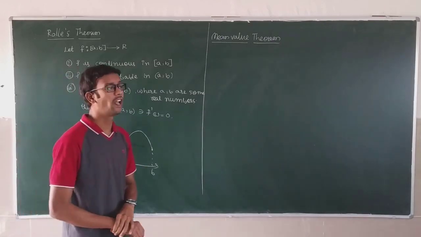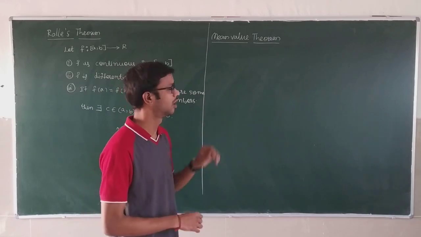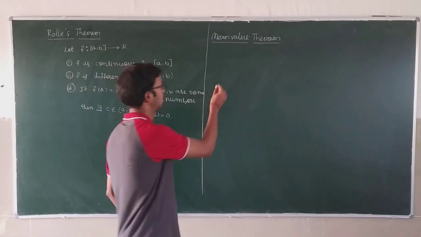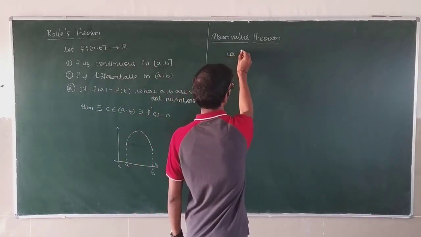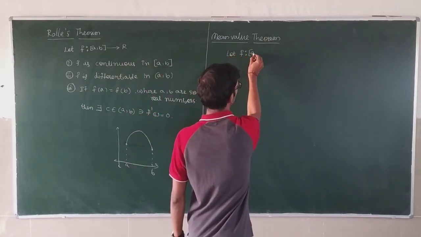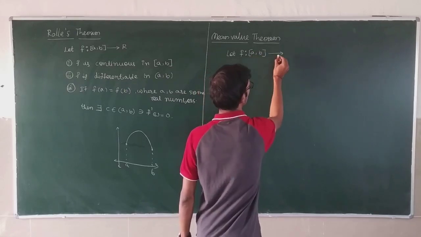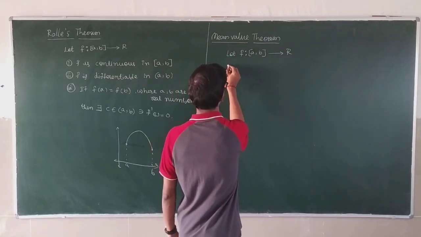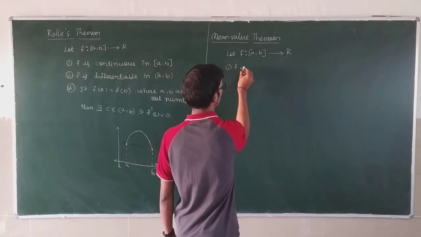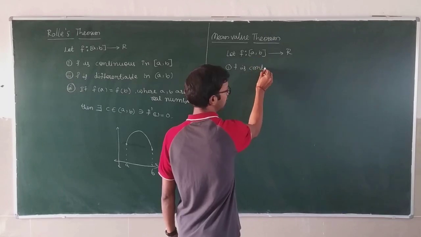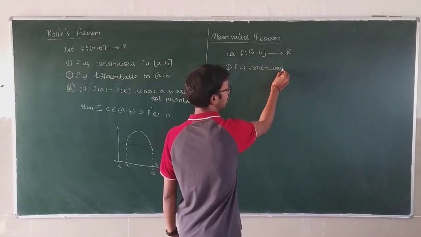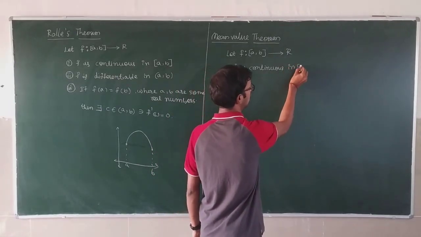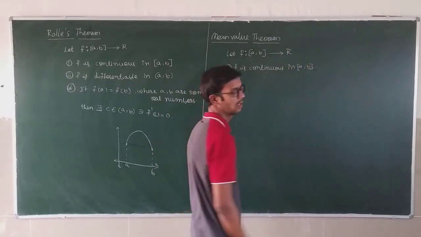Next, mean value theorem. What is the mean value theorem? Same to same, it is an extension of this. Let f mapping from closed interval a comma b to capital R. Number 1, f is continuous in closed interval a comma b.